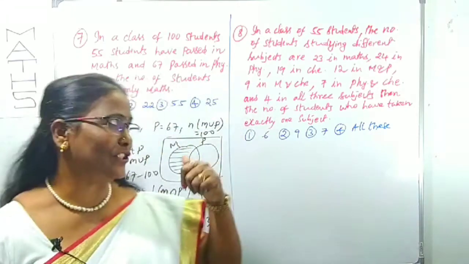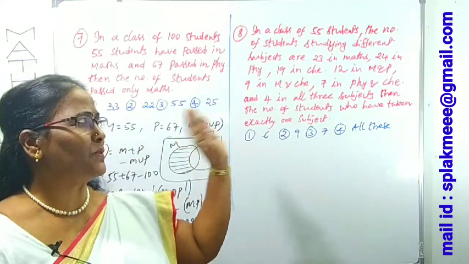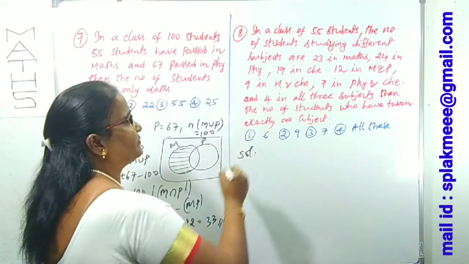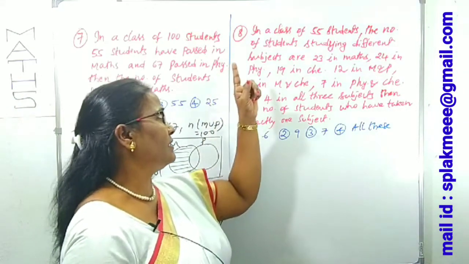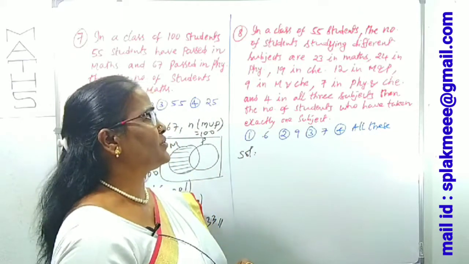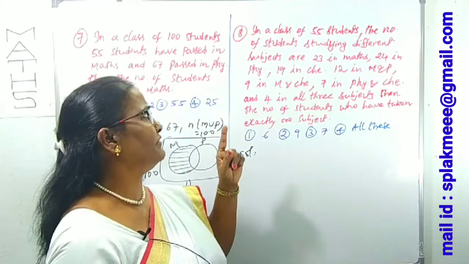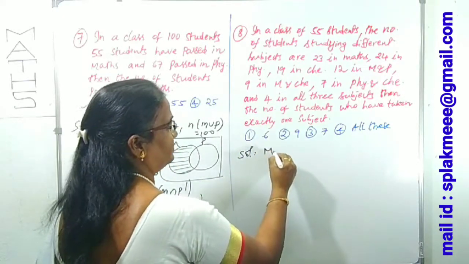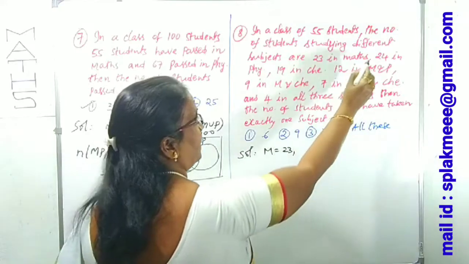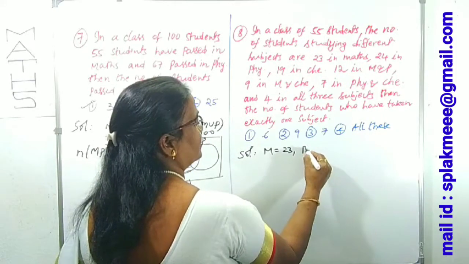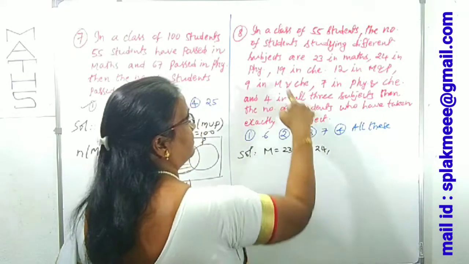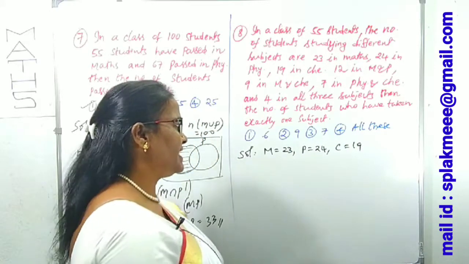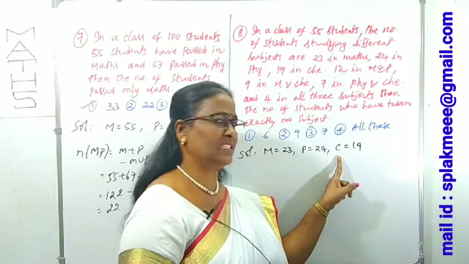Now look at question number 8. Don't worry, there is a simple way to take all these terms easily. What is in this question? In a class of 55 students, the number of students studying different subjects are 23 in maths, M is 23, 24 in physics, P is 24, and 19 in chemistry, C is 19. M stands for maths, P for physics, C for chemistry.